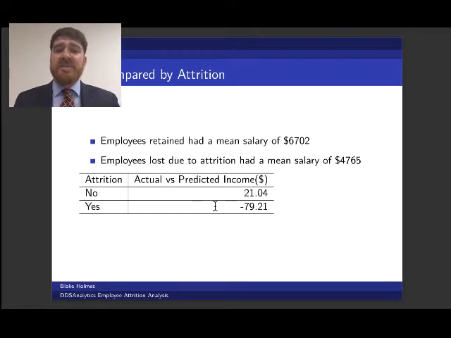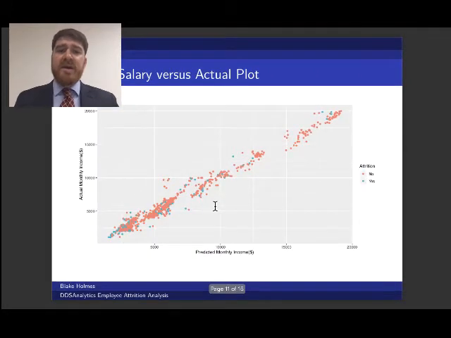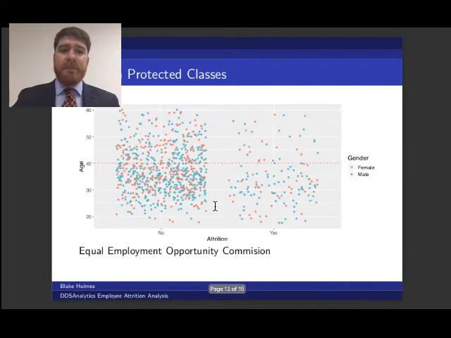So perhaps these employees really were underpaid, and that is why they left. This graph here visually shows what I just described. Essentially, any green dots below the 45-degree line would represent an employee that was underpaid and left the company and potentially could have been saved with a boost to salary.